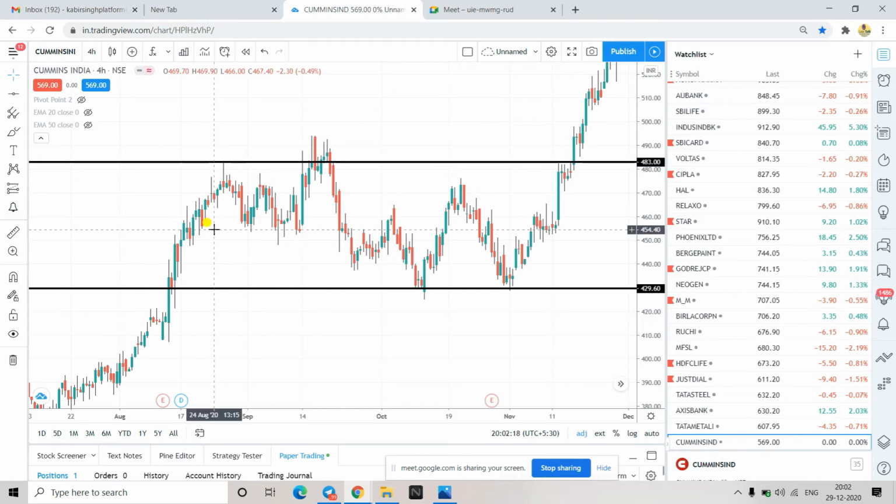Now I have just seen these two points. Previously here also, see how much good price action has happened. A candle has broken it, a small candle, and then again it came down till this point, but heavy buying came and the price went up. So you can understand why it is happening here. And here it was rejecting, here it was rejecting.